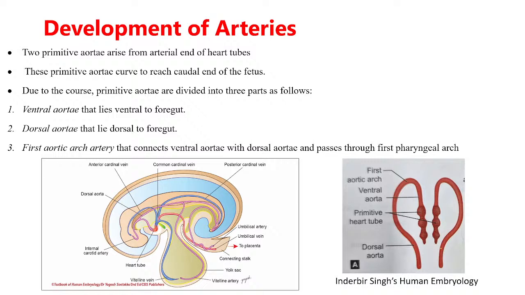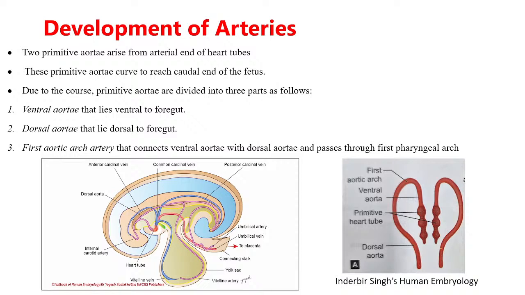Now you can see here in this portion, see, this is the midgut, this portion we can call foregut, and this is hindgut. This development of GIT is not yet started, but you can assume that the part which is towards the anterior aspect, towards the ventral, towards the cranial end is the foregut. The middle part, the midgut. The part of the developing gut which is towards the caudal or towards the lower end, okay, that will be the hindgut, like that. So somewhere here is the foregut. So the part of the aorta which is ventral to the foregut is the ventral aorta, and the part which is on the dorsal aspect is the dorsal aorta, and the part connecting these two is the arch artery.